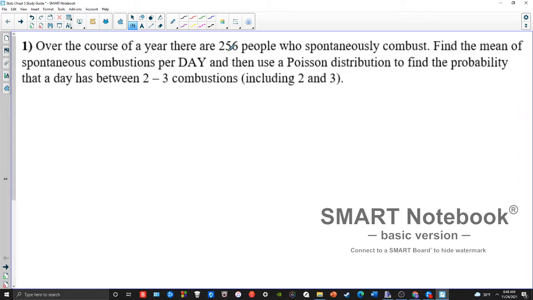So it says over the course of the year, we have 256 spontaneous combustions. Find the average per day, and then find the probability of having between 2 and 3 in a day. Okay, so remember, for a Poisson, we need two things. We need the average and then the x, the target number of successes. So the average in this case per day, because I'm looking for combustions in a day, we have 256 people combust in a year. A year is 365 days, so we take 256 divided by 365, and we're going to end up with 0.701. Okay?